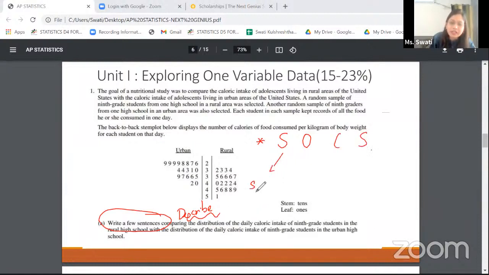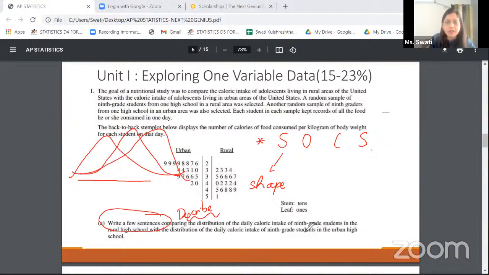So SOCS means shape. That means you should always describe the shape of the data. Depending on the shape of the data, we'll have a right skewed data, we'll have a symmetric data or the normal distribution as we know it, or a left skewed data. So I should be able to describe the shape of the data. The shape of the data would tell me how the frequencies have been distributed.